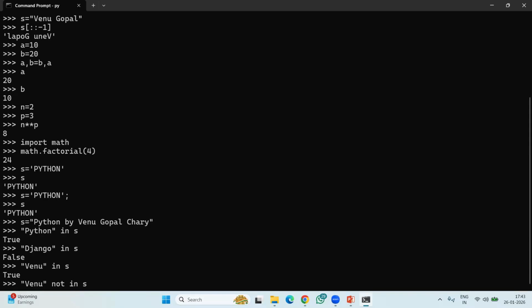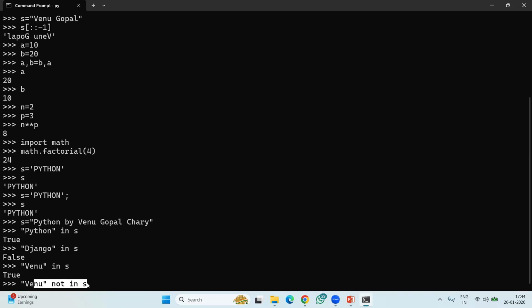You can also check like this: Venu not in s. Let me take it here. Venu not in s, what is the answer? Tell me. I am telling that Venu is not in s. What is the answer? This not in is opposite to in. So Venu in s means it is available, that's why True.